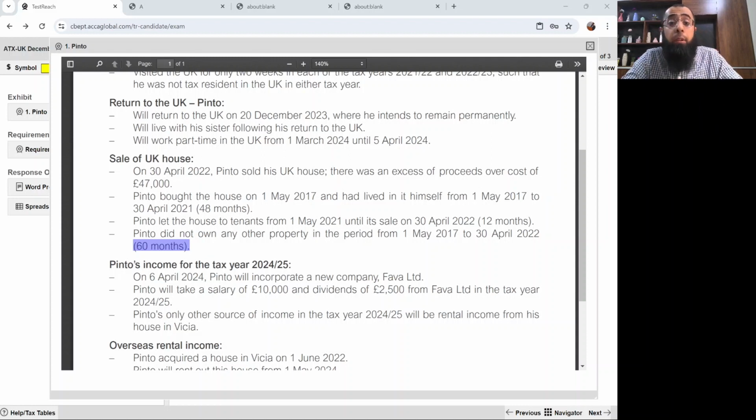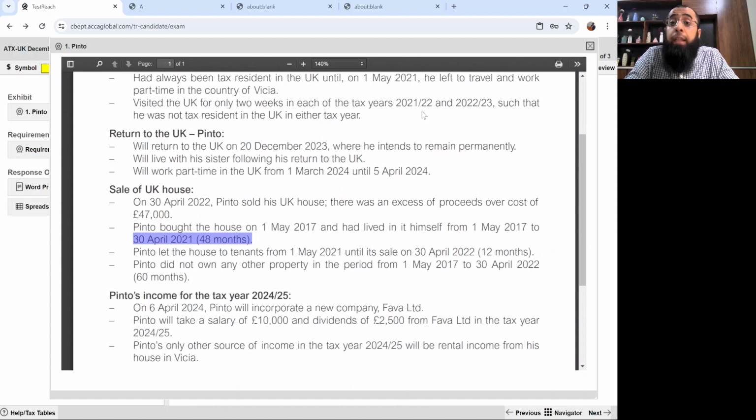So you need to remember the rules of private residence relief. And along with that, you need to remember that during the period he had been non-resident also. Like if I talk about, he lived in the property till 30th April 21. So till 6th April 21, that's tax year 2021. But after 6th April, it's 21-22. And in 21-22, he was a non-resident.